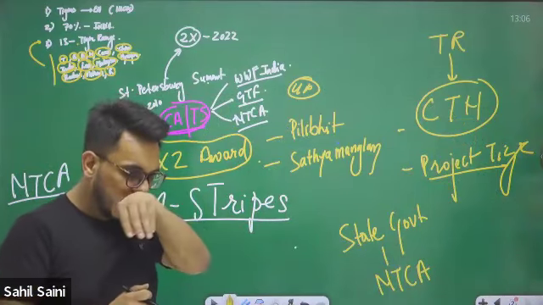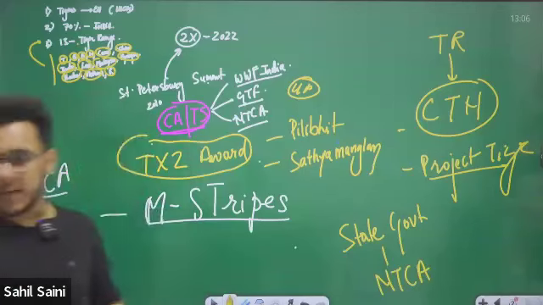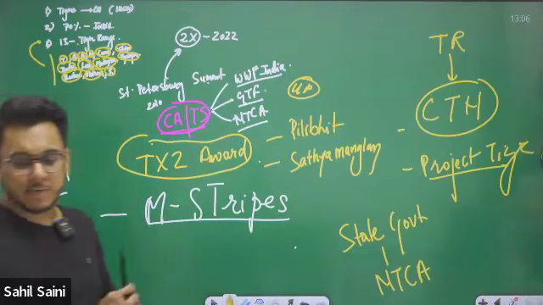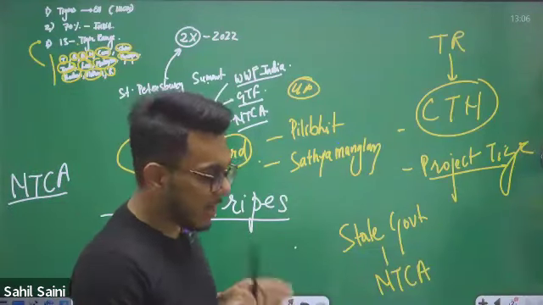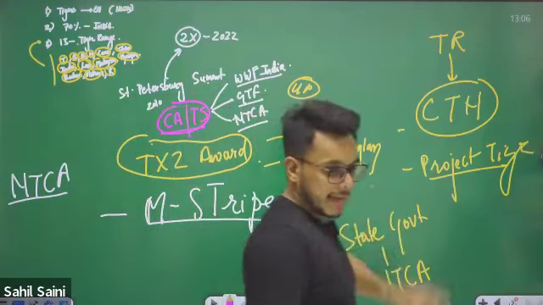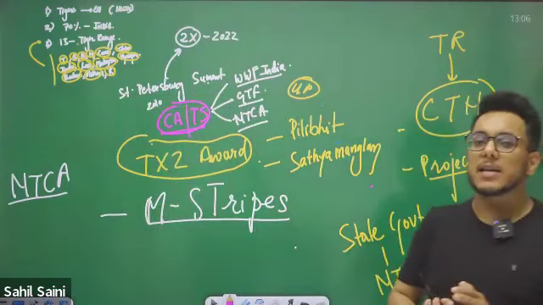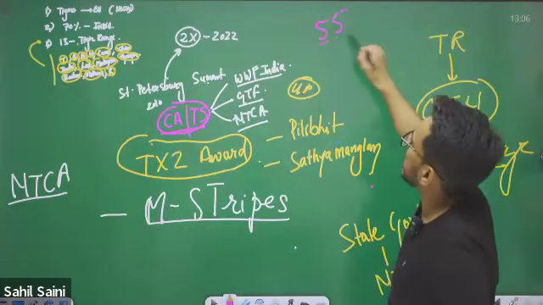Now, as per the latest data from the website of NTCA, how many tiger reserves do we have in India? As of now, guys, we have 55 tiger reserves in India.